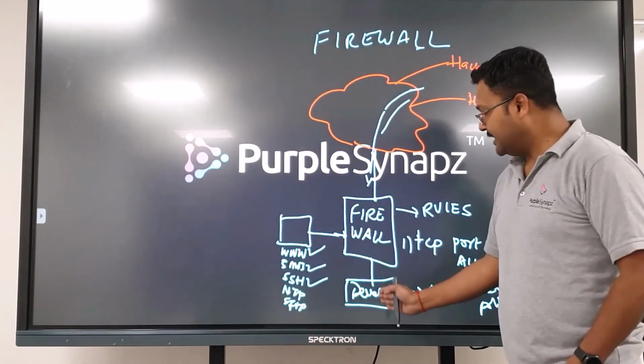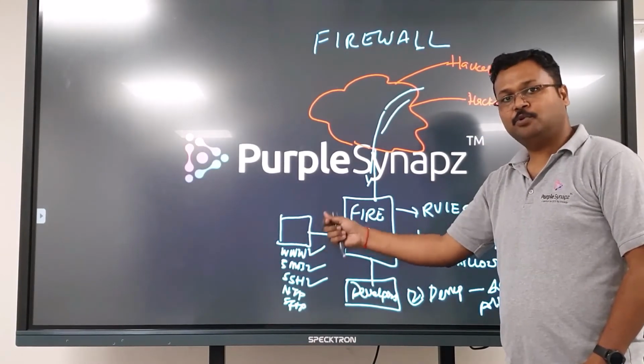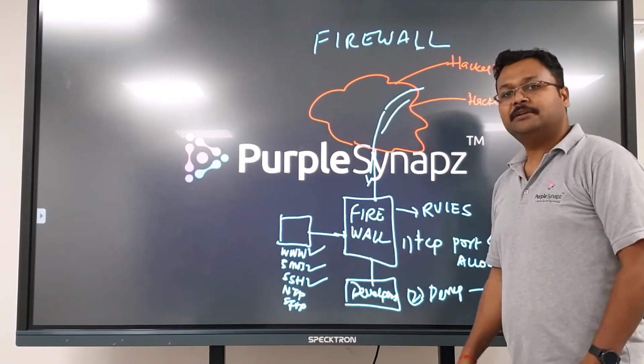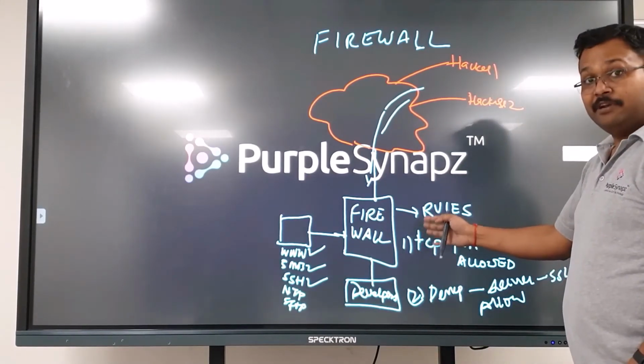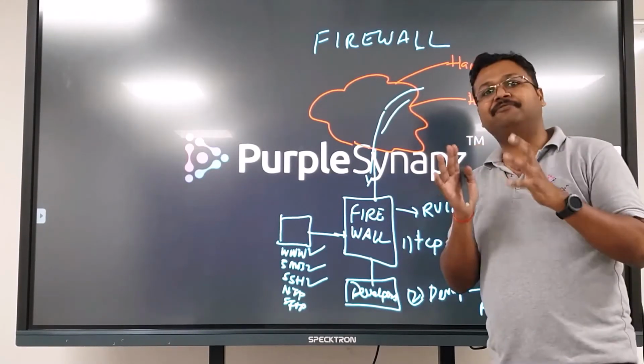So if the developer is trying to access, apart from the browsing protocol like HTTP or HTTPS, they are also allowed to access SSH or any other protocol which you have allowed on the firewall. So this is the power of a firewall. You control at the very, very fundamental level.